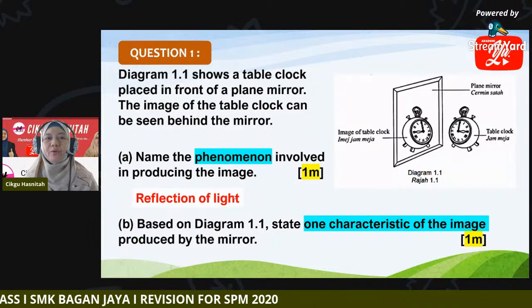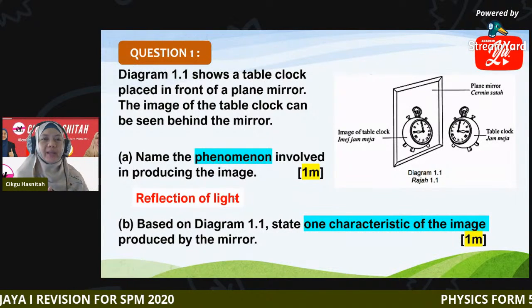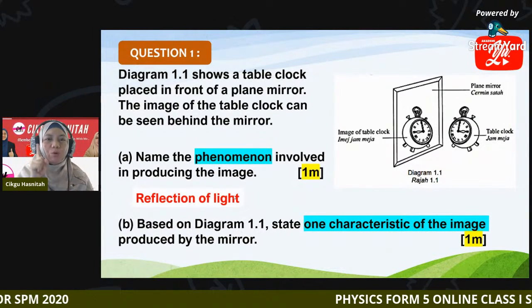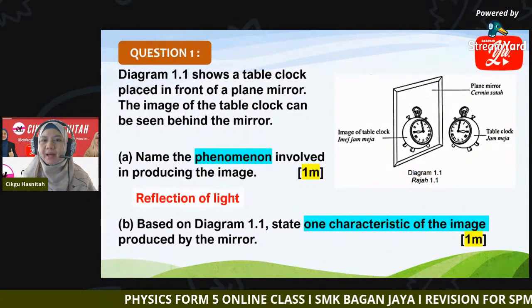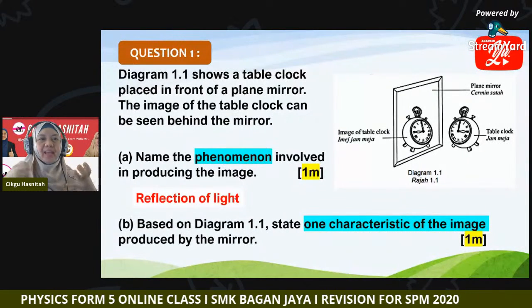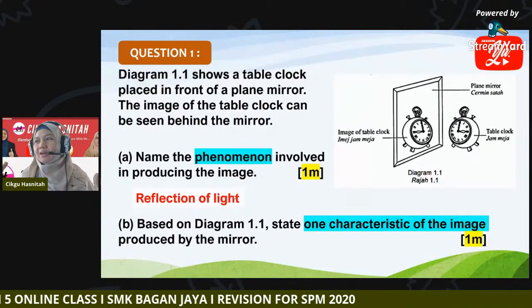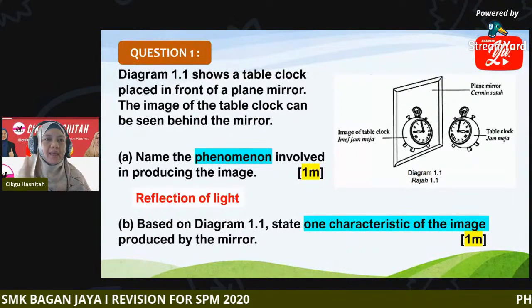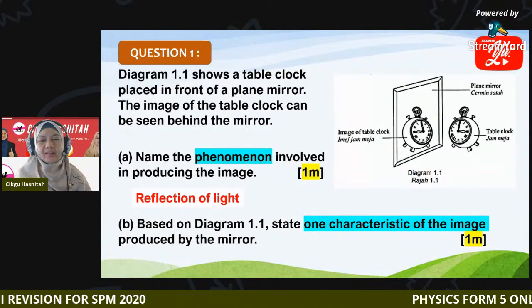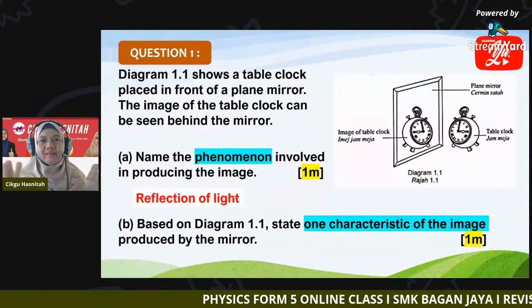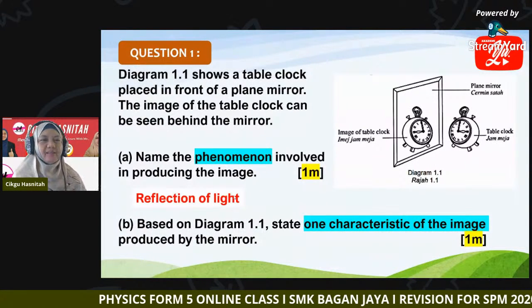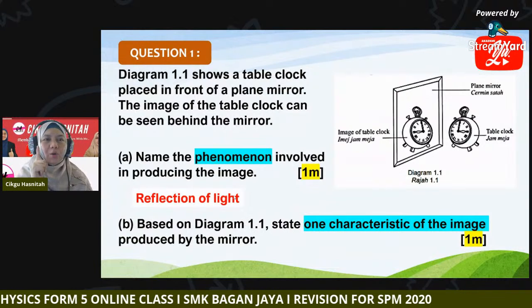Okay, now question B. Based on diagram 1.1, state one characteristic of the image produced by the mirror. So what can you say about the characteristic of the image produced by a plane mirror? Actually, you have more options here. You can write more than one characteristic, but it only asks for one.